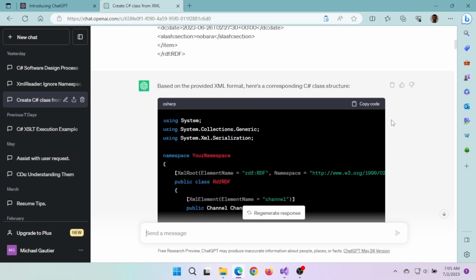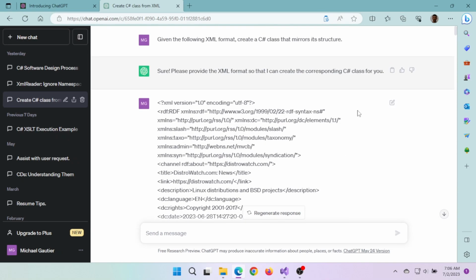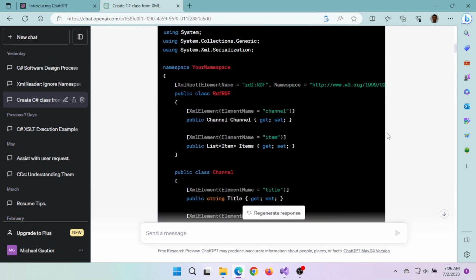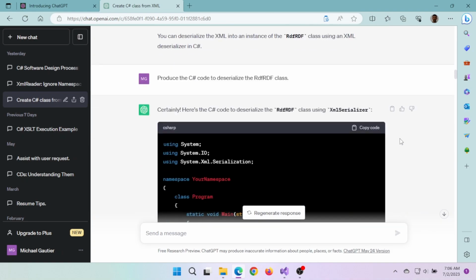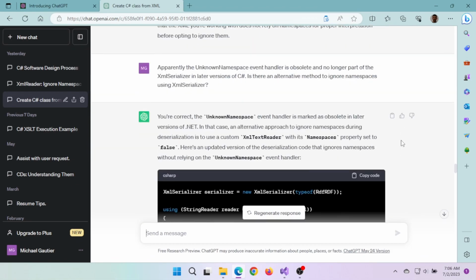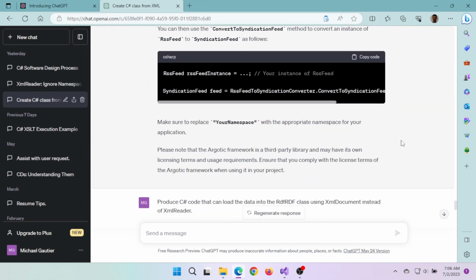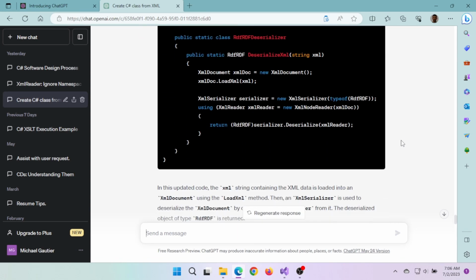So here I am taking ChatGPT and saying, hey, take this XML structure that I have here and create the corresponding C# object or class definition that I could then use to deserialize an XML data file into this object format.